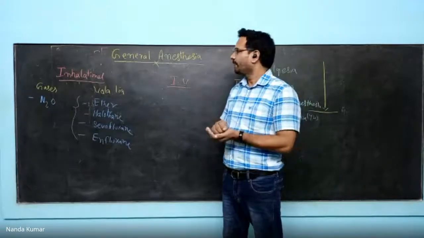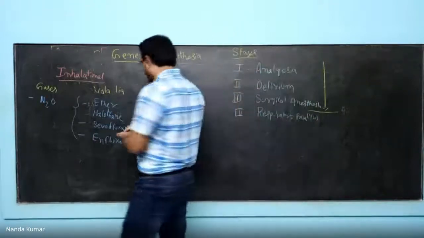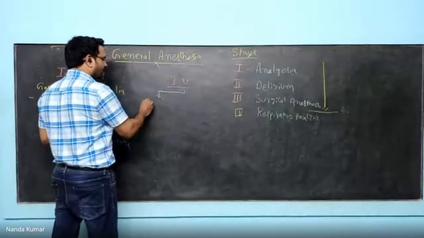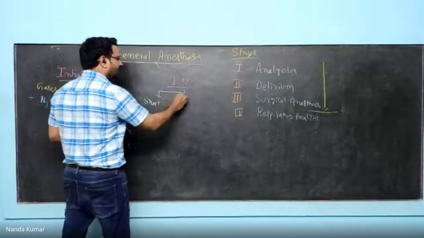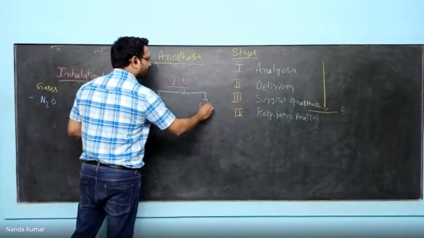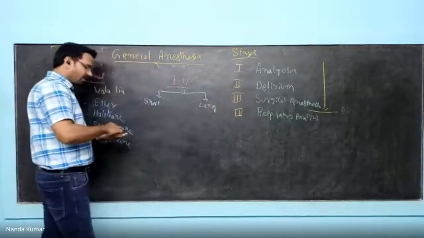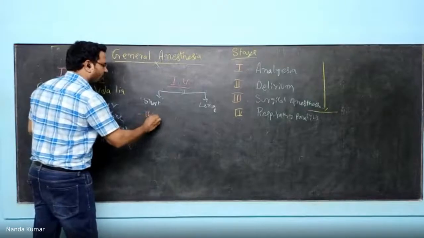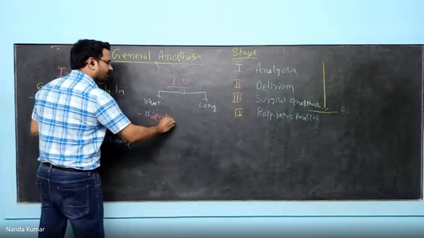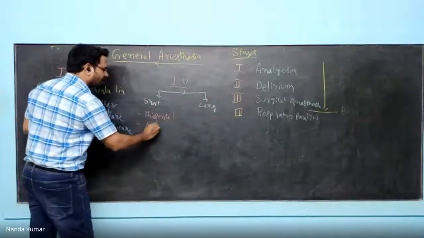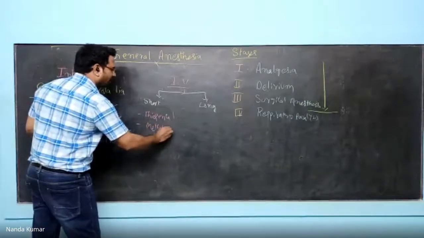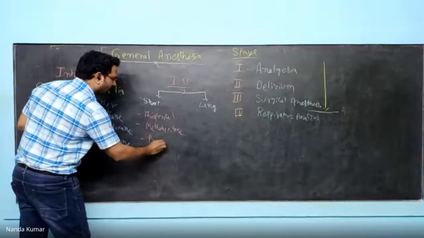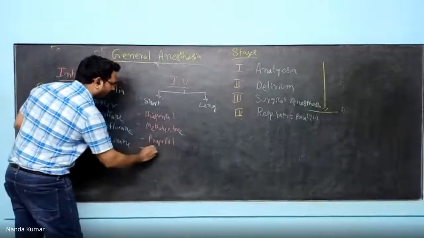Now in intravenous, you have two classes: short acting or rapid acting, and then long acting. In short acting, you have thiopental, which is nothing but a barbiturate, and then methohexital, propofol, and etomidate.